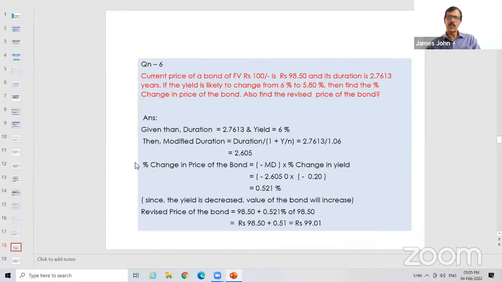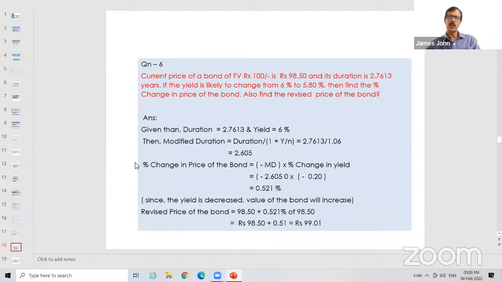So here, what are the things given? You have been given the duration, and you want the percentage change in the price. For that, we want the modified duration. Apply the formula: modified duration is equal to duration divided by 1 plus y by n. The duration is 2.7613, so 2.7613 divided by 1 plus yield. Nothing is mentioned here, which means it is annual coupon payment, so the yield is 6%, that is 0.06. So 2.7613 divided by 1.06 gives 2.605. The modified duration is 2.605.